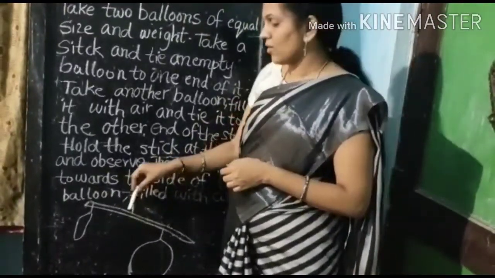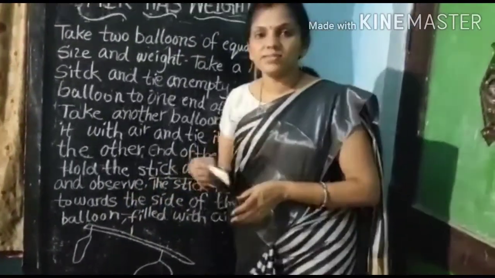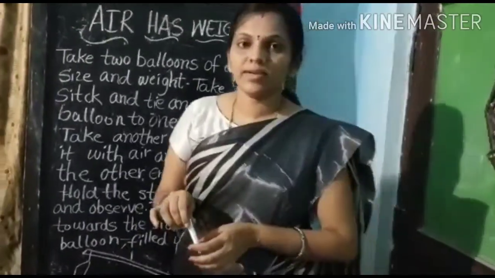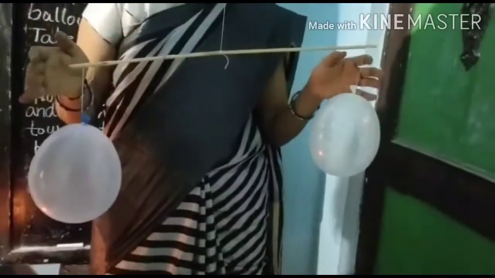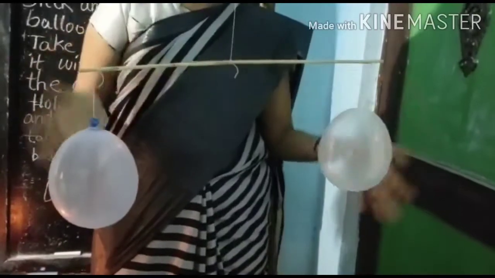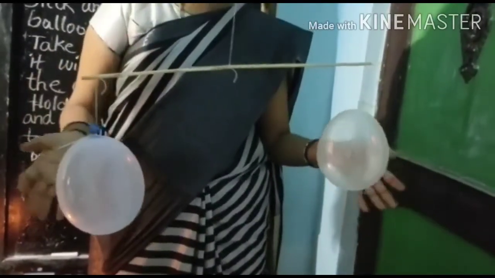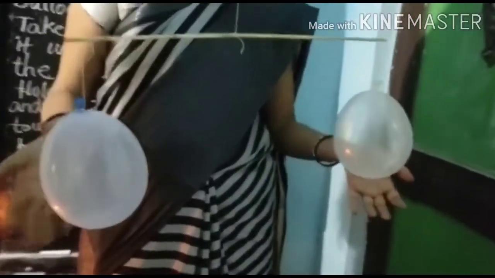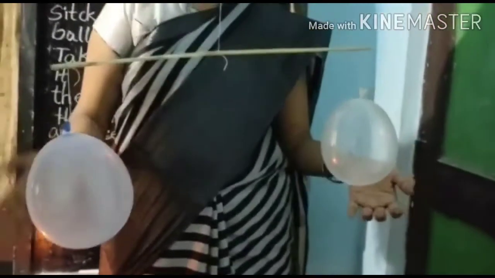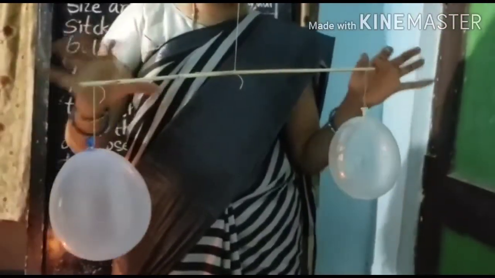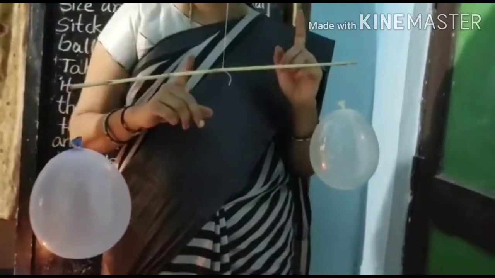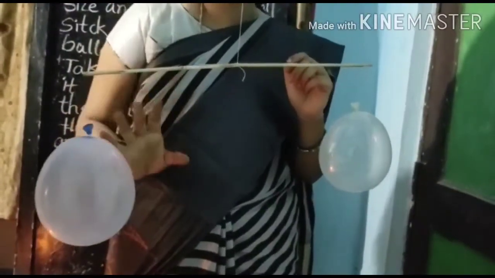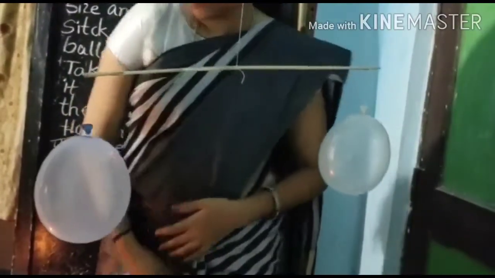See, this is the experiment picture. Now let's see it in practical. Okay, see, children, I take one stick and two balloons of equal size and equal weight. I fill air in the two balloons. I tied both balloons to the ends of the stick. Now I blast one balloon. Let's see what happened.